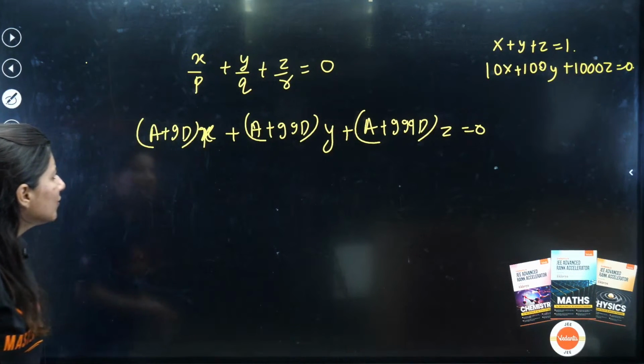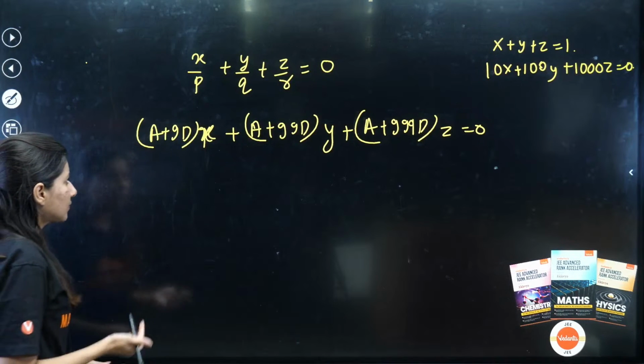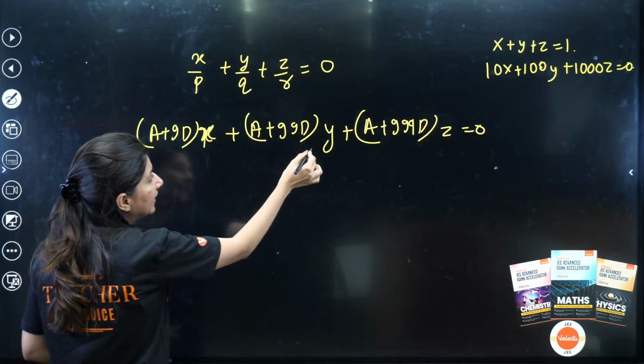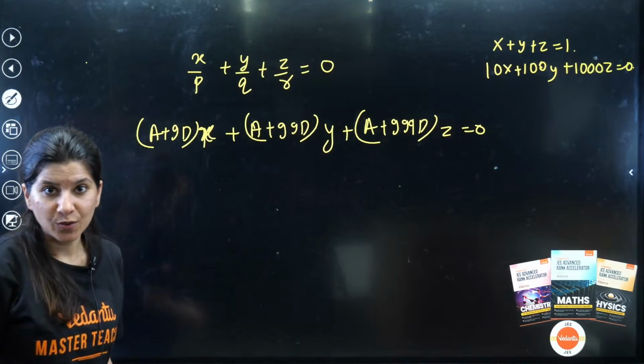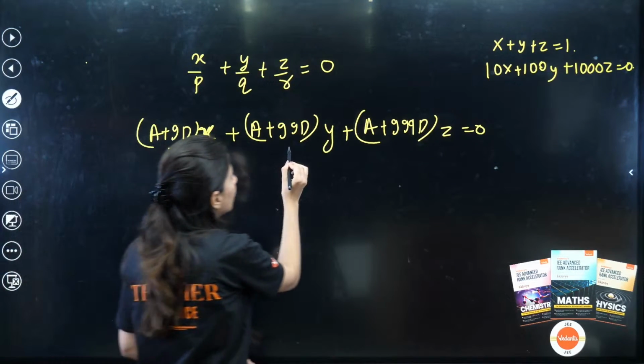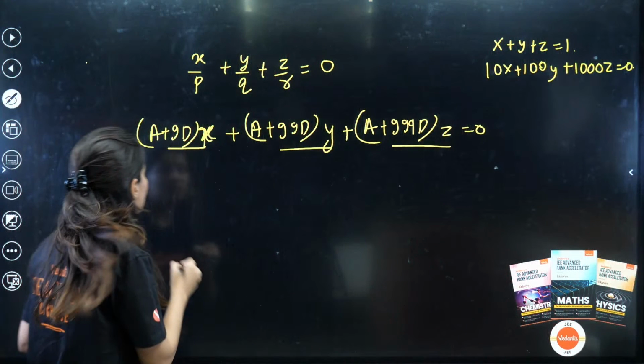If I carefully observe over here, I'm going to get 9D, 99D and 999D. Okay, 9, 99, 999. So if I take D common, if I talk about this, if I take D common, X plus Y plus Z, plus 9, if I take D common. Let's take D common.